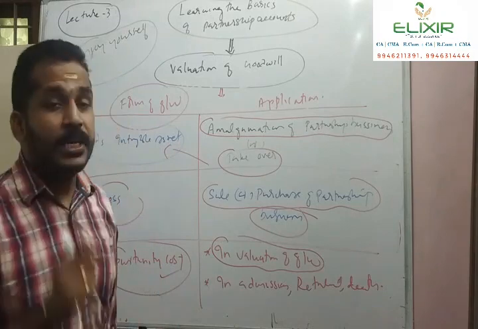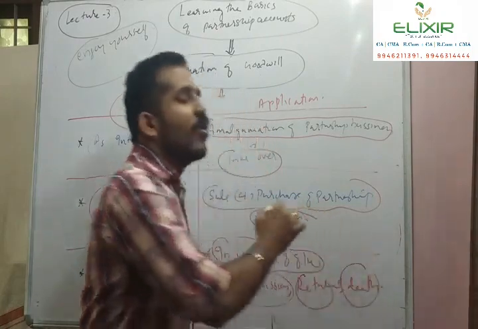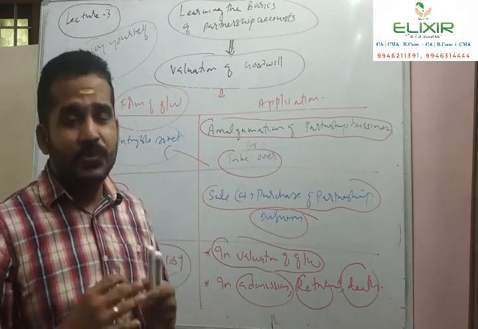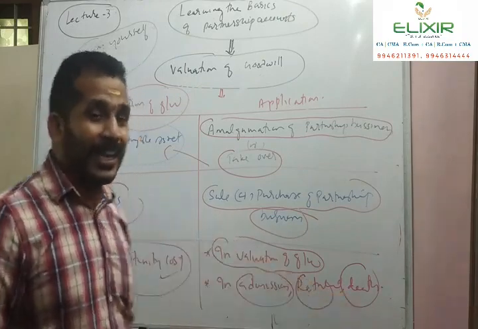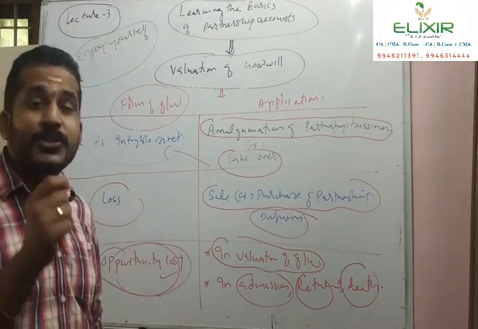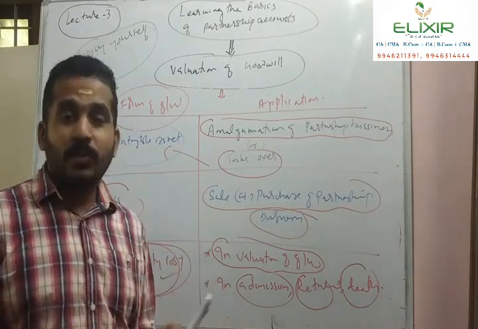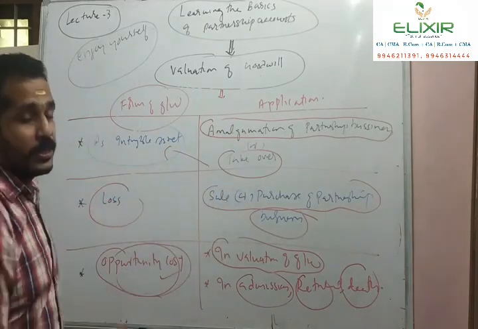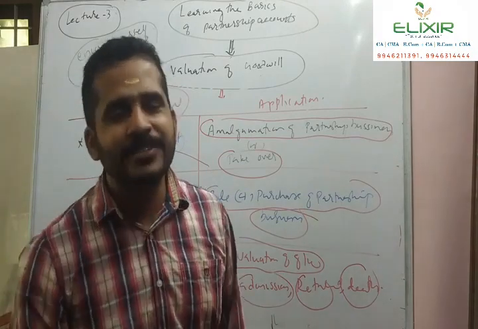And also, in the process of admission, in the process of retirement, in the process of death, we already learned a concept which I will explain in detail later. So in admission, retirement and death, there will be a concept of goodwill which takes the form of opportunity cost. So this is the summarized explanation of what we have learned earlier. Remember, intangible asset, amalgamation or takeover, loss, sale or purchase, and opportunity cost and valuation of goodwill, admission, retirement, death, etc.